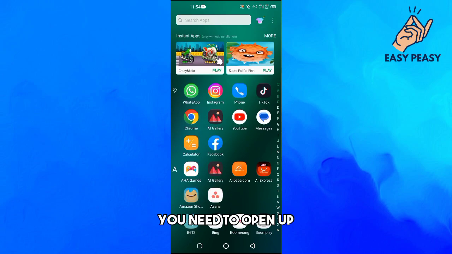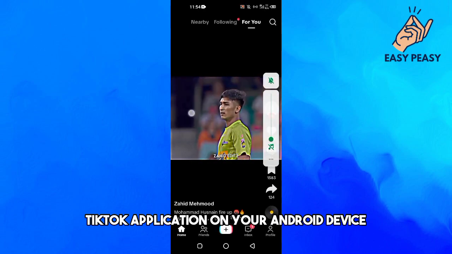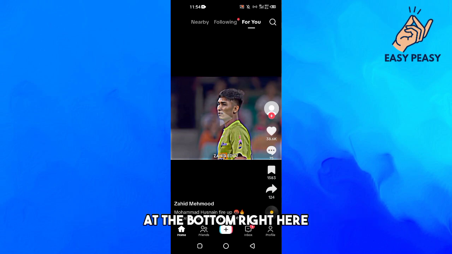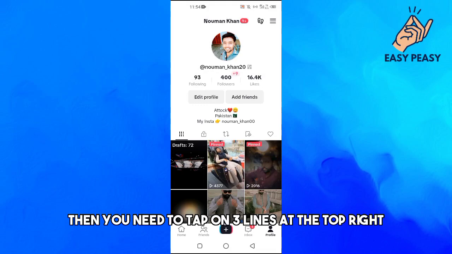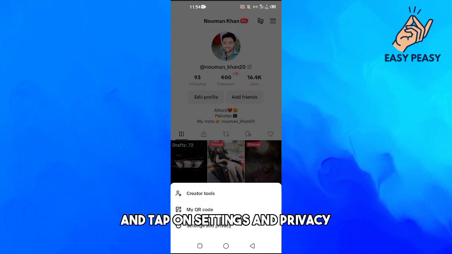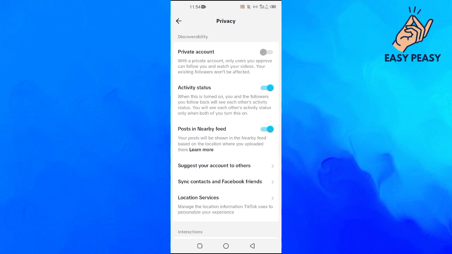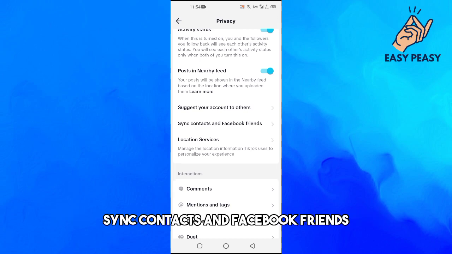So first of all, you need to open up the TikTok application on your Android device, and then tap on the profile option at the bottom right here, and this will load up your TikTok profile. Then you need to tap on the three lines at the top right, tap on settings and privacy, and then tap on privacy here. And now here you can see this option where it says sync contacts and Facebook friends.